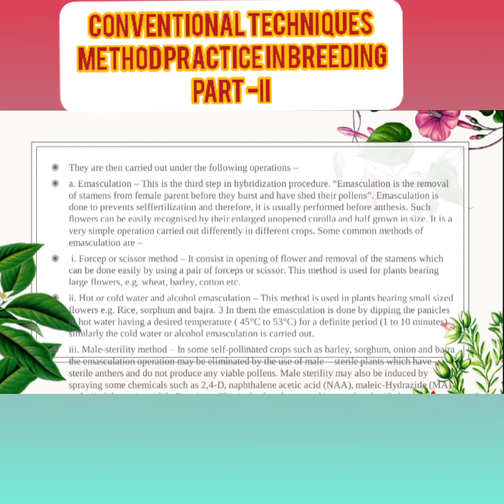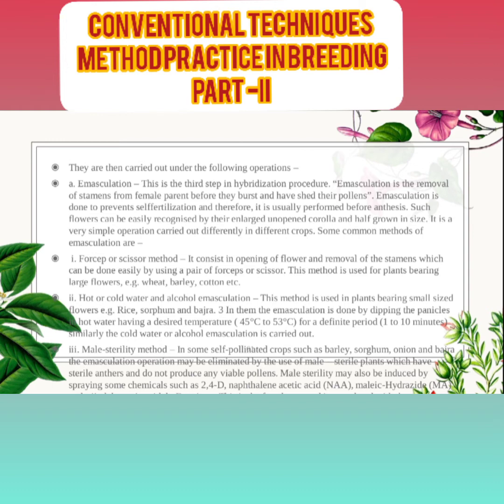Then next is male sterility. Male sterility is a method used in some self-pollinated crops such as barley, sorghum, onion, bajra. The emasculation operation may be eliminated by the use of a male sterile plant, whose sterile anthers do not produce viable pollen grain. Male sterility may also be induced by spraying chemicals such as 2,4-D, naphthalene acetic acid, maleic hydrazide. Those are the chemicals that create male sterility.